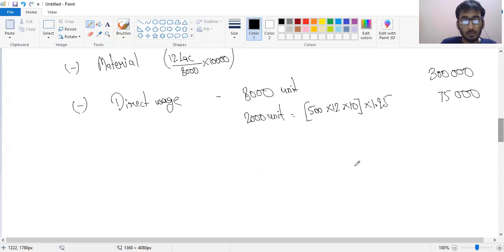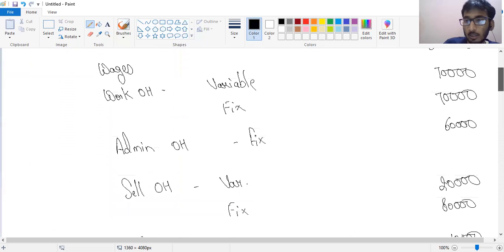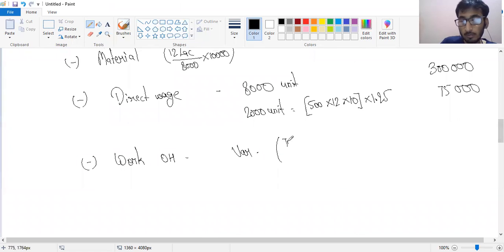Now, the third thing is work overhead. Work overhead variable: we have already calculated that 70,000 is the variable overhead. Now this 70,000 is for 8,000 units, correct? So what would it be for 10,000 units? Calculate. It would be 87,500.